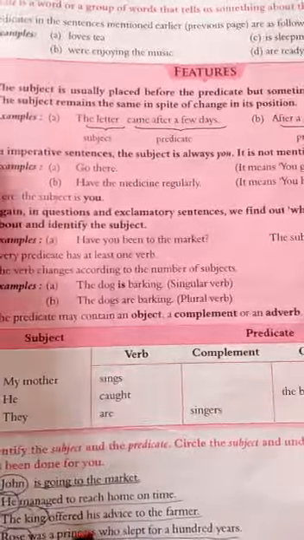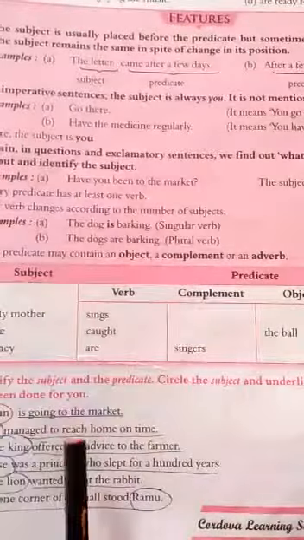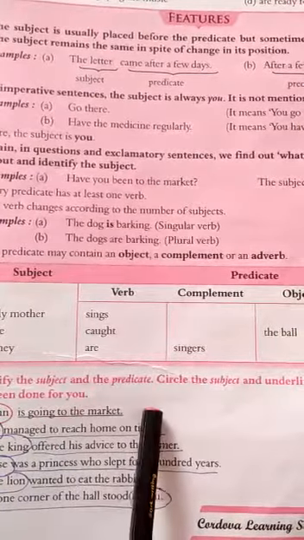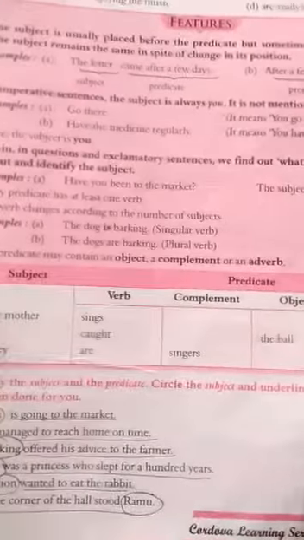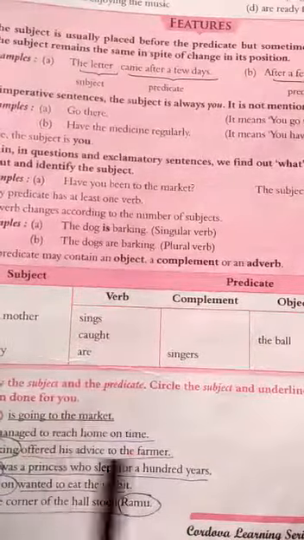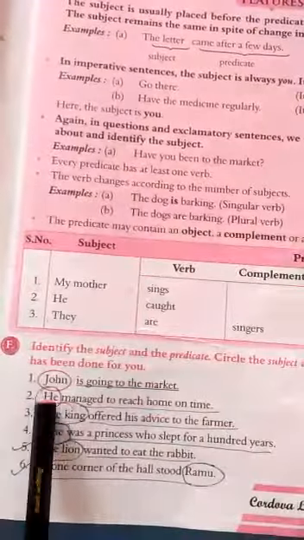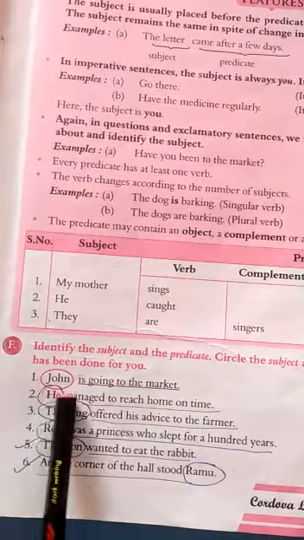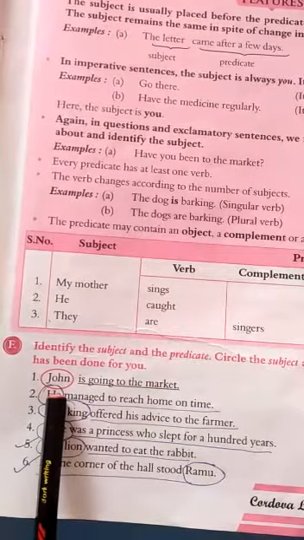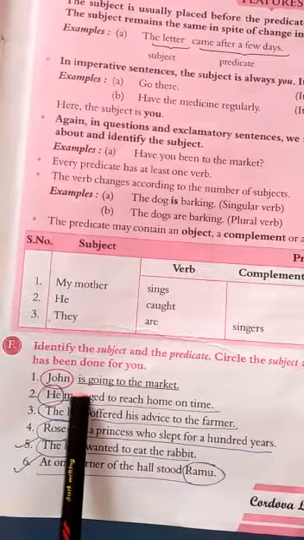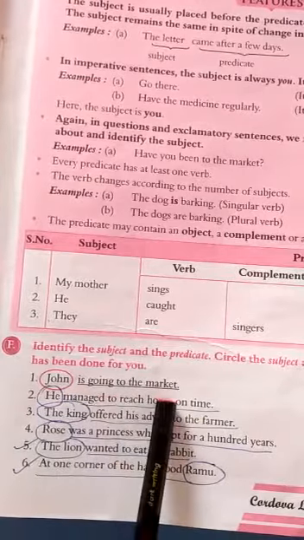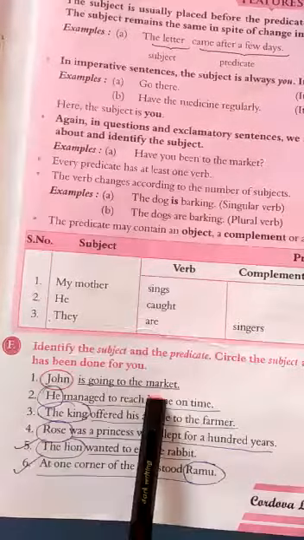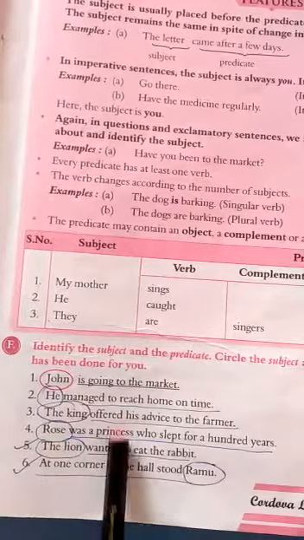So children, this exercise also you have to solve in your notebook. Here it is: identify the subject and predicate. Circle the subject and underline the predicate. The first one has been done. So here I will explain the first example. John is going to the market. The subject here is John. So you have to circle John, that is the subject, and here the helping verb is is. So from is, the remaining part is the predicate. So John is the subject and is going to the market is the predicate. So like this you have to solve this exercise in your notebook.